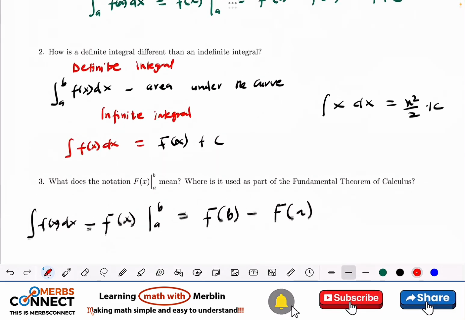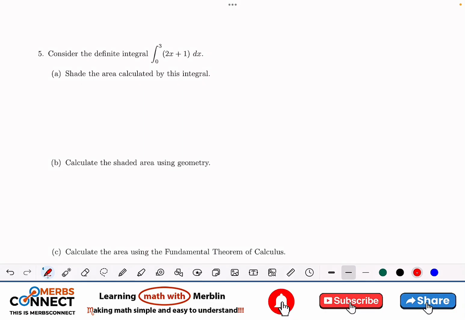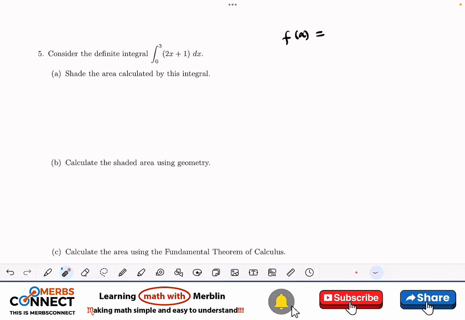Yes, so this is what I'm going to get for. Now let's look at 5. So shade the area calculated by this integral, right? So what we need to do, we need to pick our f of x. Let's assume that this is small f of x, right? So we have small f of x, but remember anything that we have here is like f prime, but we are using it as f of x. So 2x plus 1, then we pick our x to be 0 and 3.